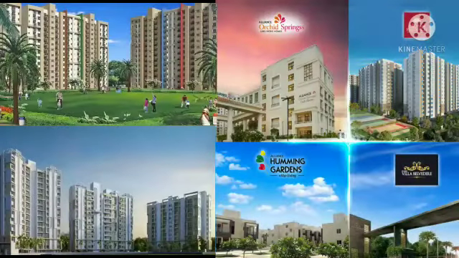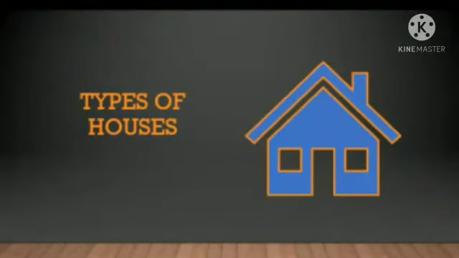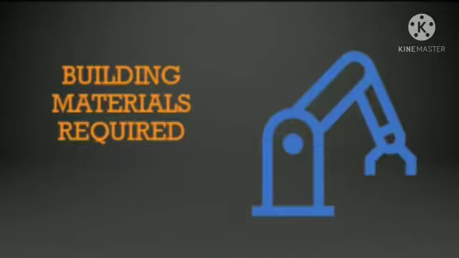Constructions of the residences started from independent houses and got transformed to community houses. I'll explain to you what community houses are. Before that, there is one exercise on page number 124. Look at the pictures given below. You have learned about the construction of these houses in the previous class. Write the materials required to build a house given in the picture in the space provided. The first picture is where you're going to write about the building materials. What are the materials that are used to build that house?